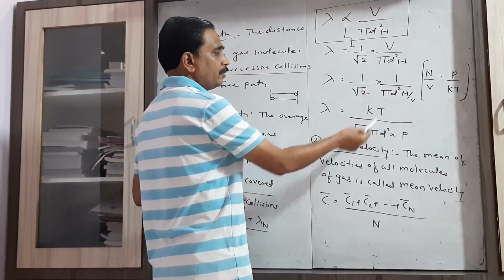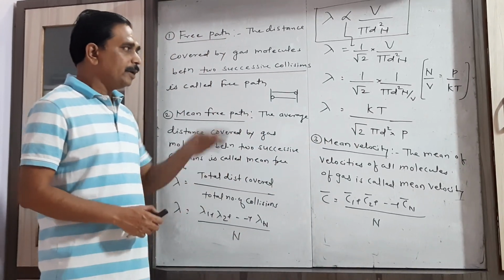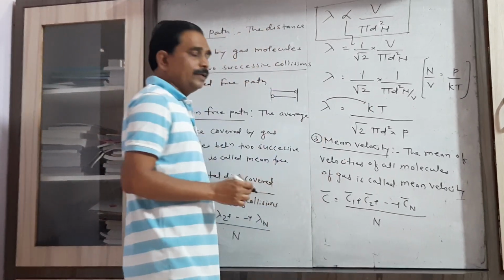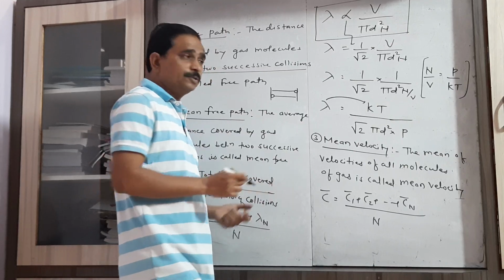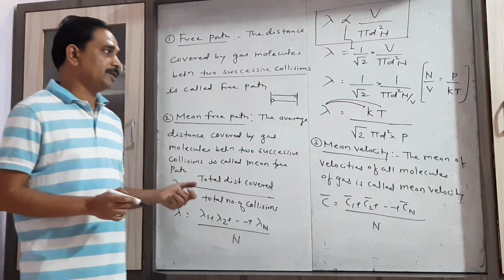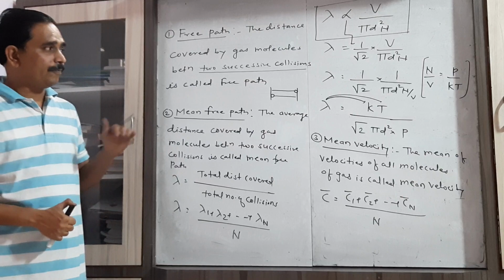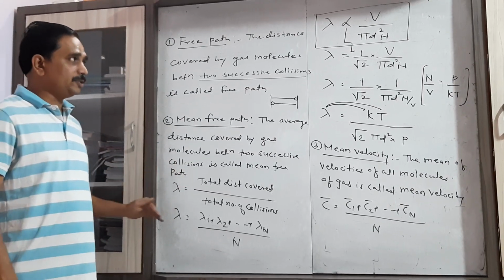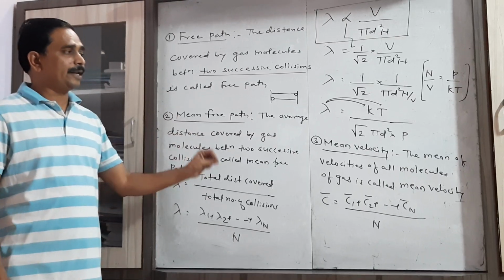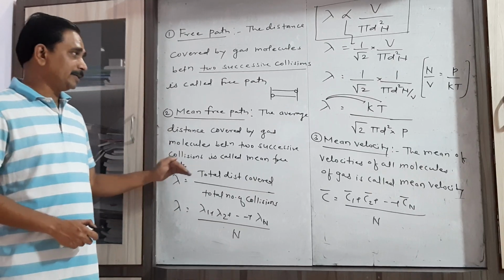So lambda equals kT upon root 2 pi d square into P. From this we can see how the mean free path varies with the Boltzmann constant k, with the temperature, and with the pressure. These are the general factors with which we can see how the mean free path varies. Let us revise again.